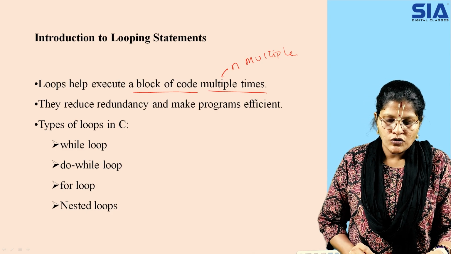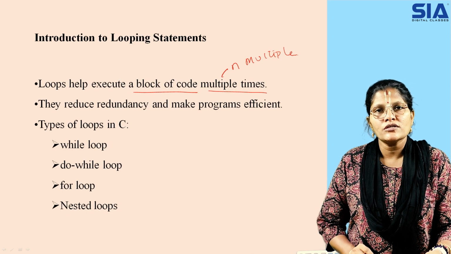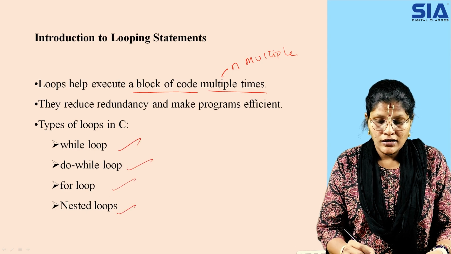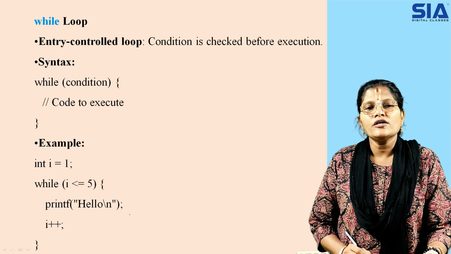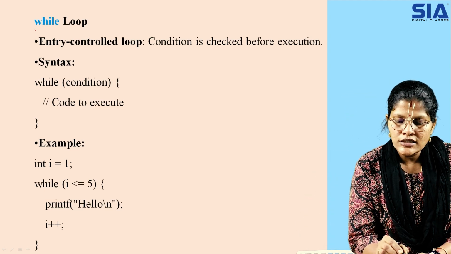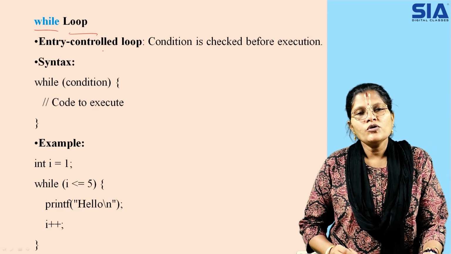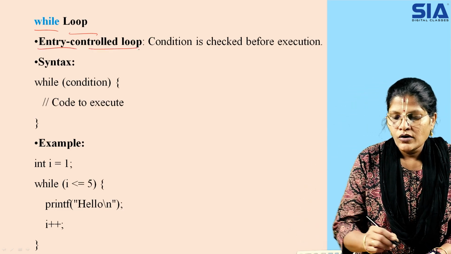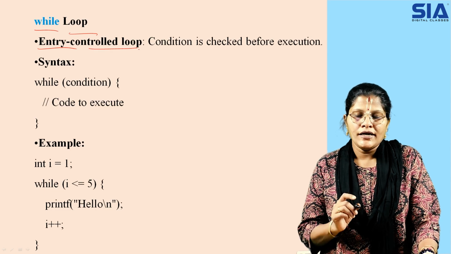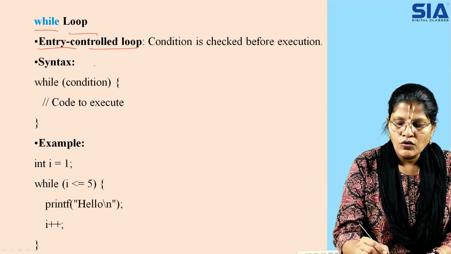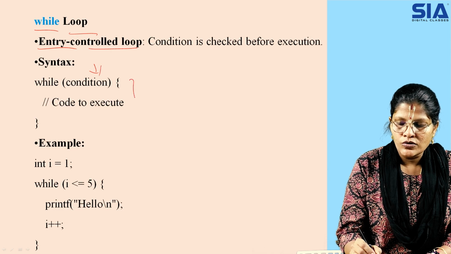The different types of looping statements available for the user are the while loop, do while loop, for loop, and nested loops. Now, what is a while loop? The first loop which we will see today is the while loop. While loop is said to be an entry controlled loop. What do you mean by entry controlled loop? An entry controlled loop is a loop that checks the condition before the entry of that particular code.